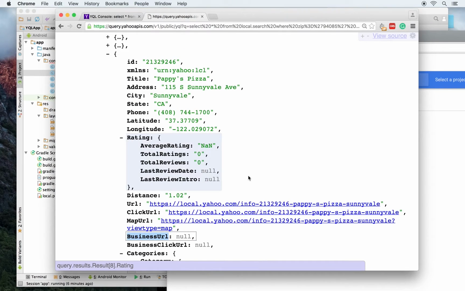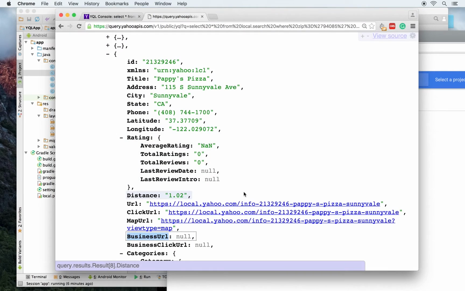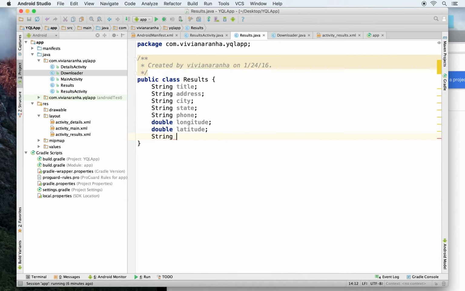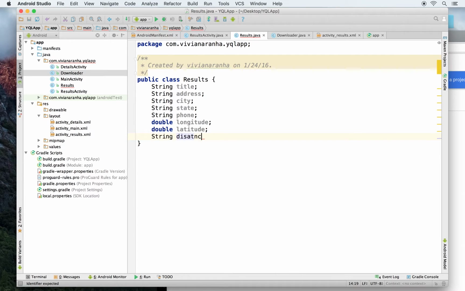Latitude and longitude I'm going to take as double variables because that's how they're used. I said that I'm going to use the distance, and I'm going to use the business URL. So these are the things that I need.